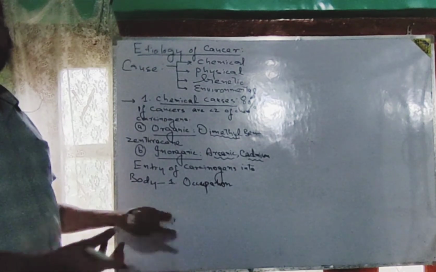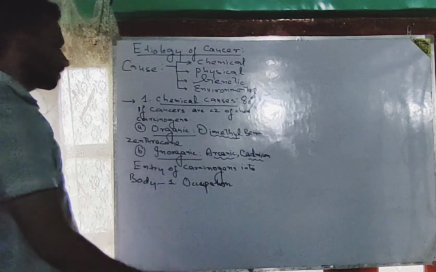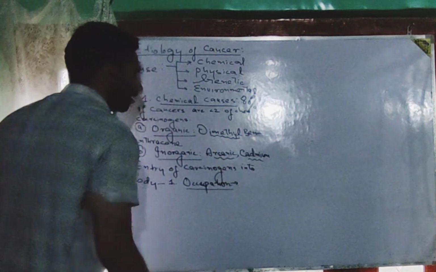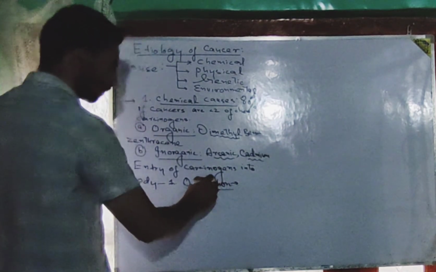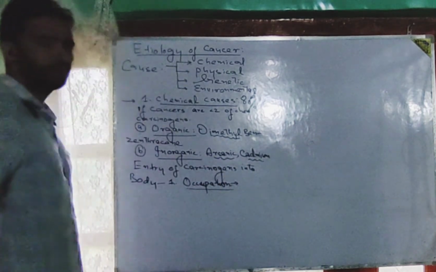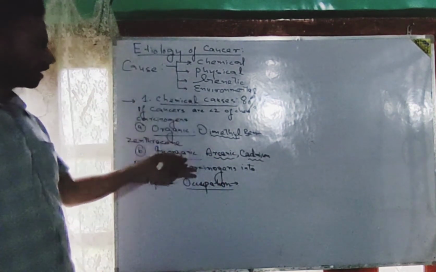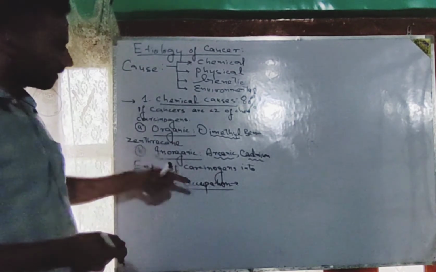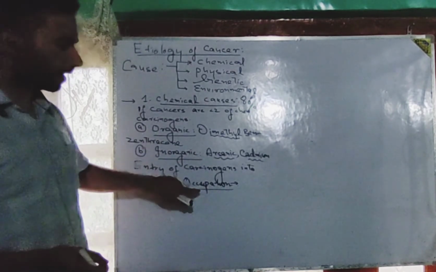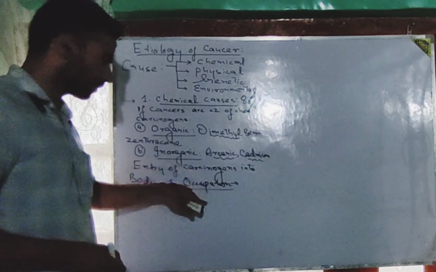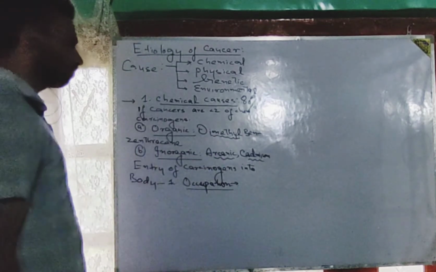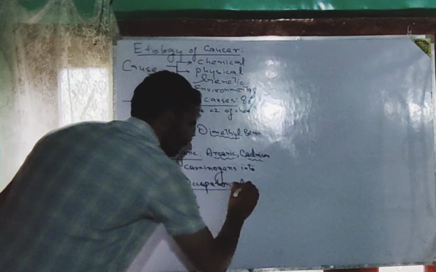For example, making use of asbestos, benzenes, etc. On occupational basis, entry of different carcinogens can take place. But the examples of such carcinogens which get entry into the body of a person on occupational basis include asbestos, benzenes, etc.